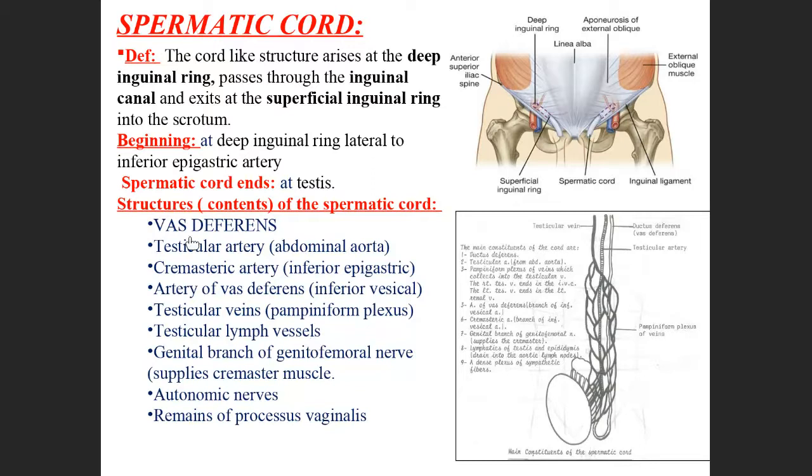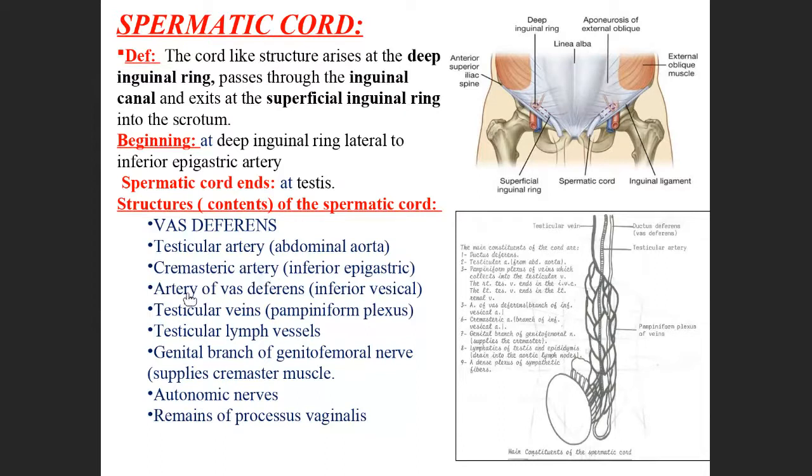One is the vas deferens, which also has an artery named the artery of the vas deferens. Then the cremaster muscle and cremasteric artery.